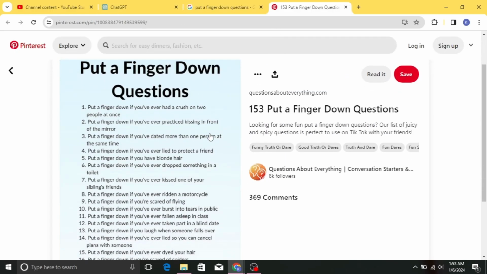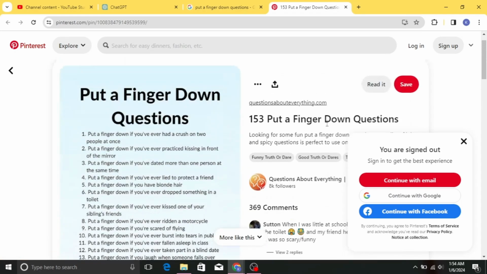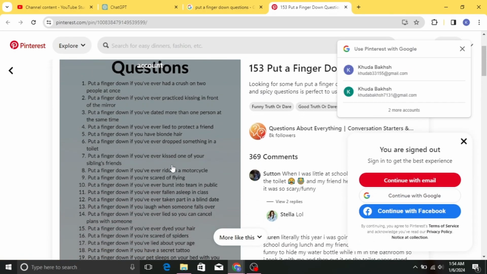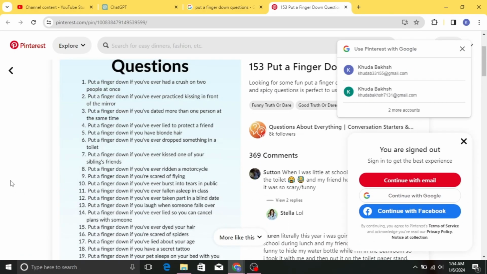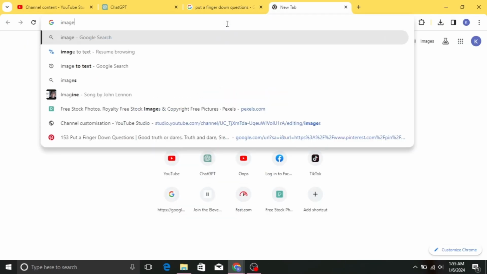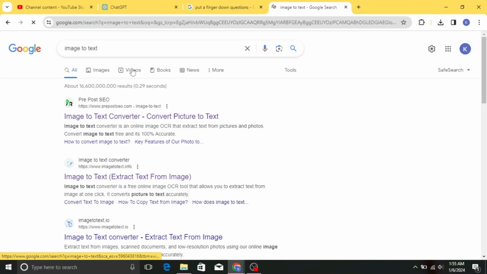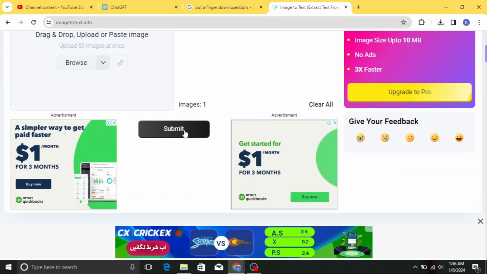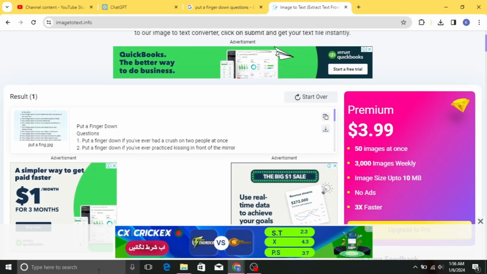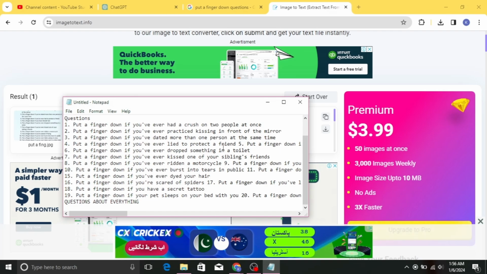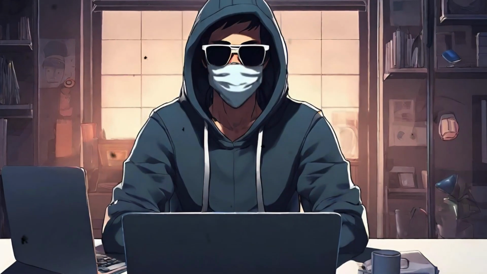The second method involves going to Pinterest and searching for "put a finger down" questions. Once you find an image with questions you like, download it. Open a new tab and search for an image-to-text website. Upload the downloaded image, click submit, and copy the extracted text. Paste this text into a notepad or wherever you want to start your script. Now your script is ready.